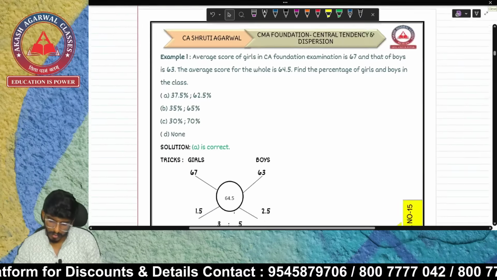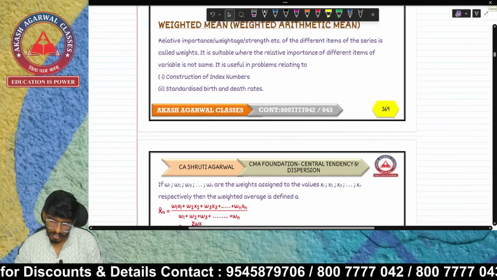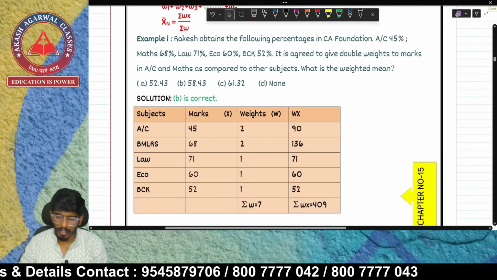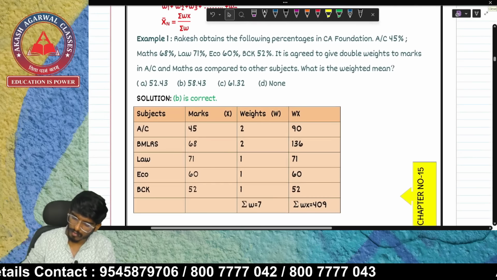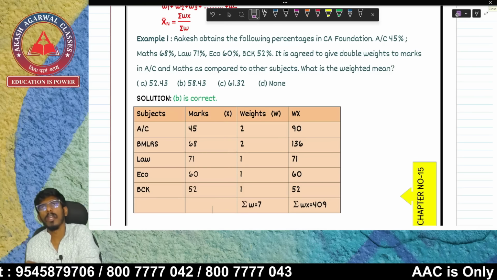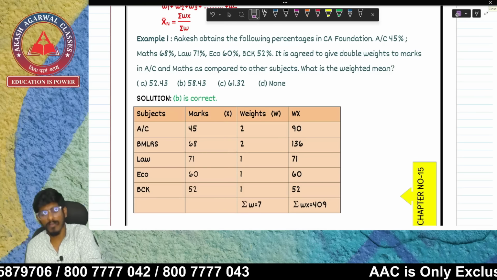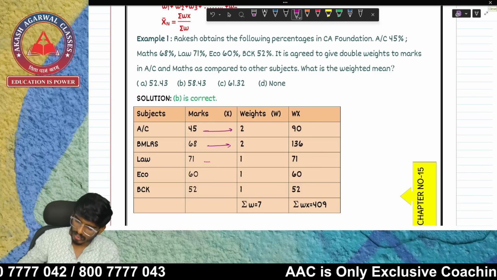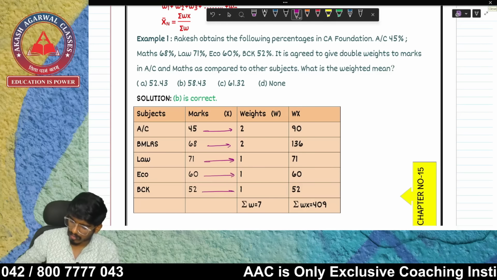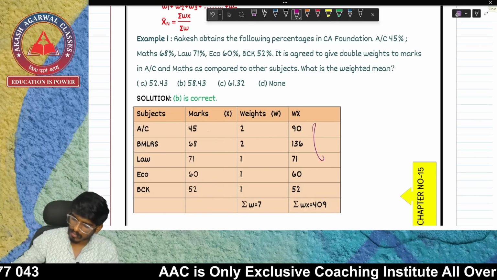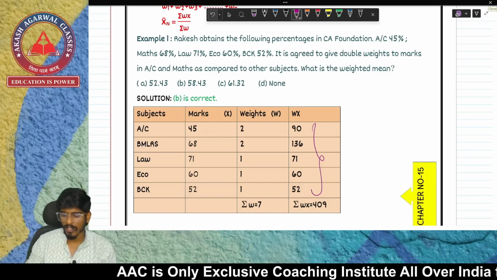So this is going to be your homework question, very easy. Okay, so there is also a weighted example question. Everybody knows what weights are. Weight is nothing but the priority you give to your question. So marks are 45 into 2, 68 into 2, 71 into 1, 60 into 1, 52 into 1. So you have to find out 90, 136, and then this is going to be your summation of fx.